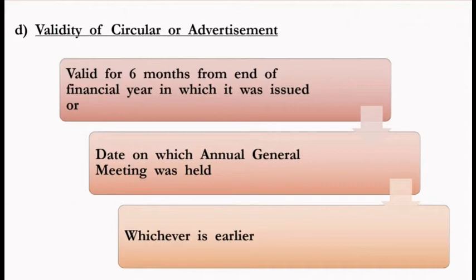I hope you understood what the content in the circular or the advertisement is, how to file these documents, and after that, when we will issue the advertisement or circular to the public or the member, and how we will issue the circular to the member, how we will issue the invitation to the public, as well as how much is the validity period for the circular or the advertisement. Now we will move on to the next topic.